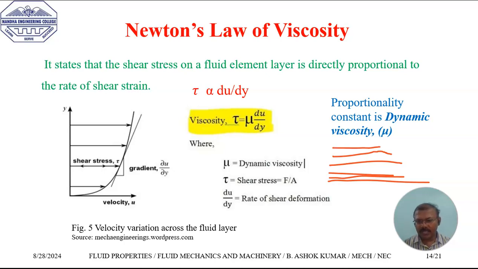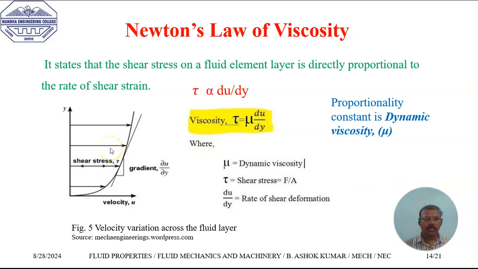As I already mentioned, the fluid is poured on the fixed floor, so the velocity of the fixed floor is 0. Due to the coefficient of friction of this floor, the velocity of the very first layer touching the floor is 0, because the floor offers resistance to the motion of the layer.